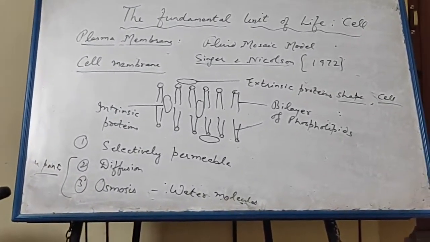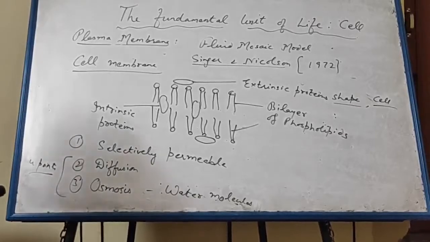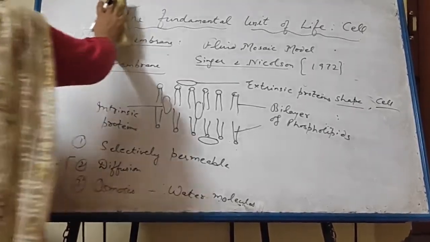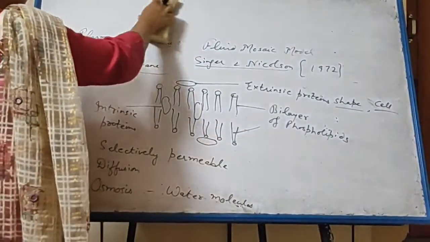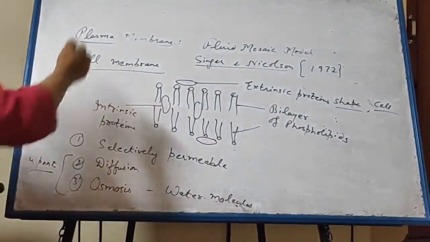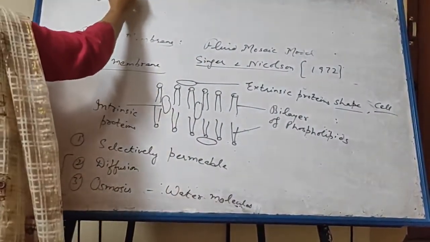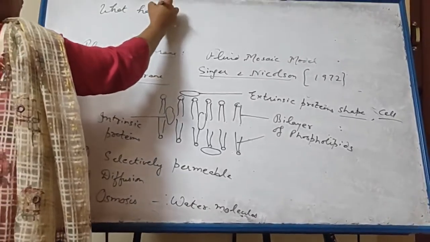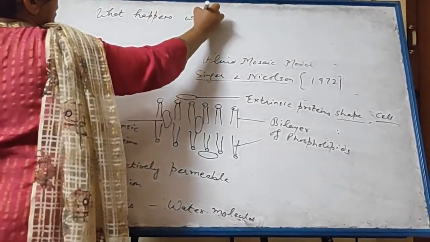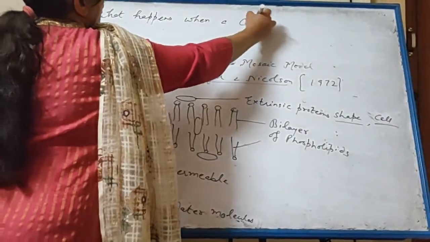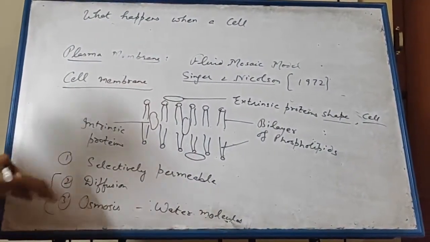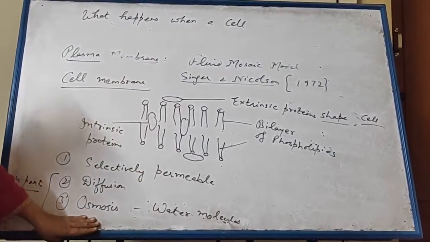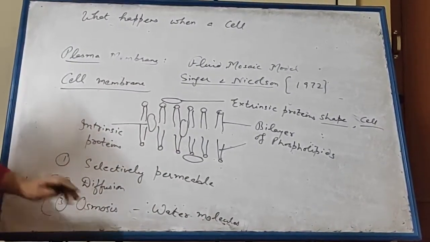Now there is very important topic related to this osmosis. We will study what happens when a cell is put in different type of solution. So we have come to know that osmosis takes place.